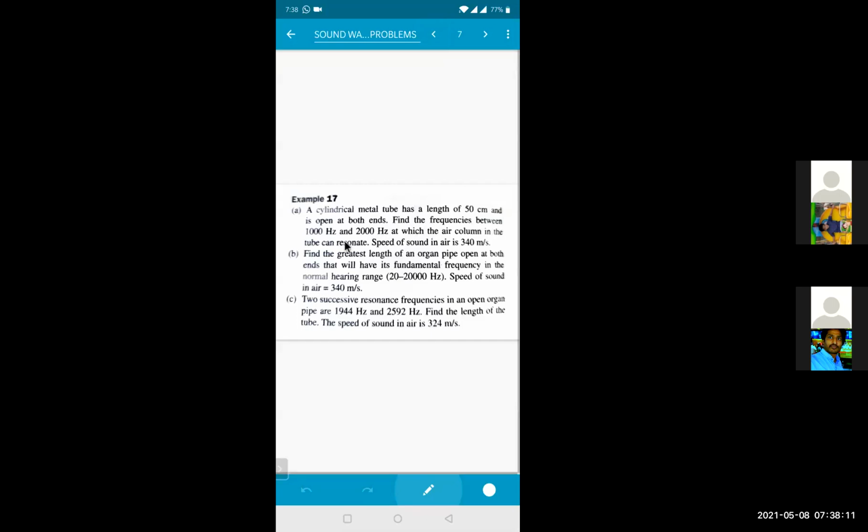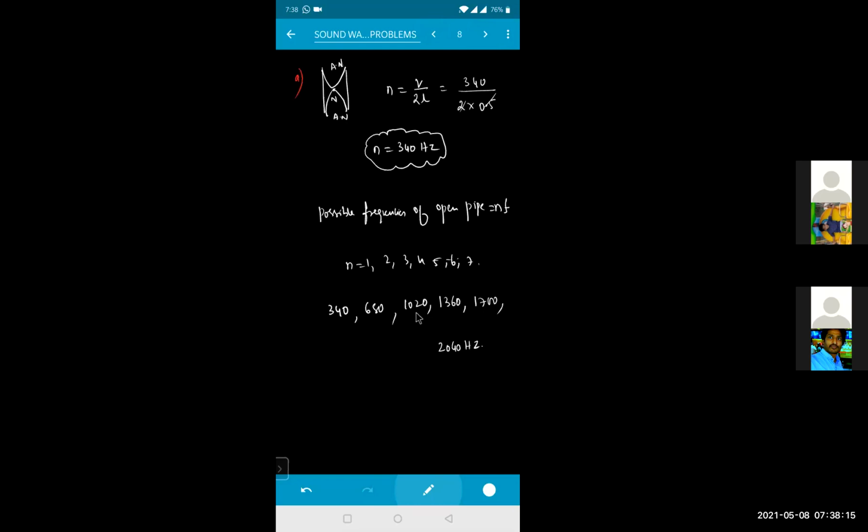Question: find the frequencies between 1000 hertz and 2000 hertz. So between 1000 hertz and 2000 hertz, how many? This is 1000 hertz. So 1000 hertz onwards, 1, 2, 3 are possible. This is more than 2000. Between 1000 and 2000, how many frequencies are possible? 3 frequencies are possible.